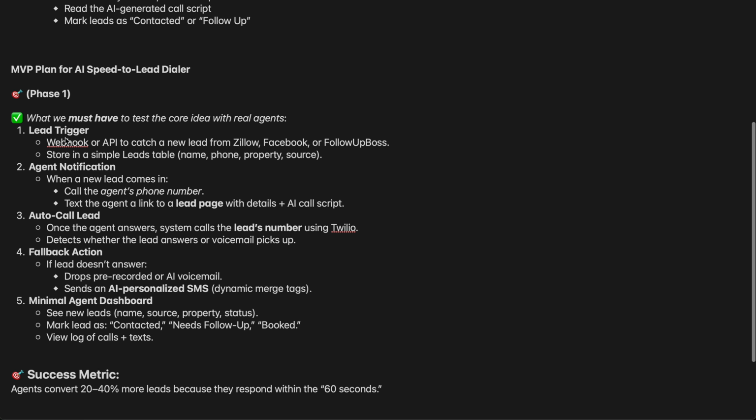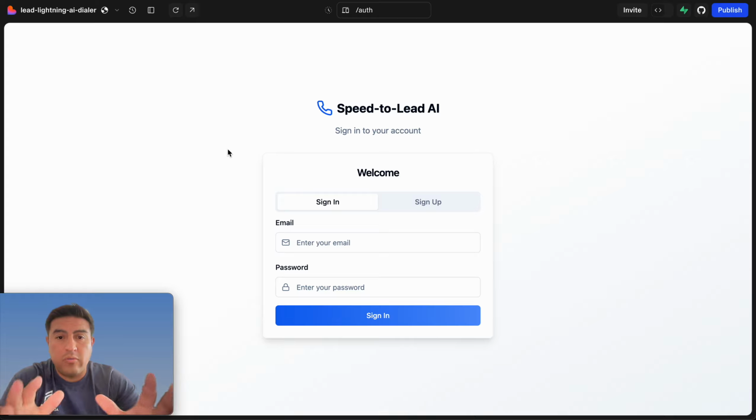We're going to go off this phase one here: webhook, API, catching leads from Zillow and Facebook. So we're going to do that next. That's what I'm going to be coding next. But this is what I have so far, guys.